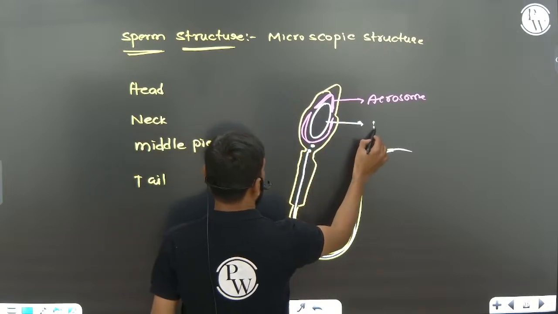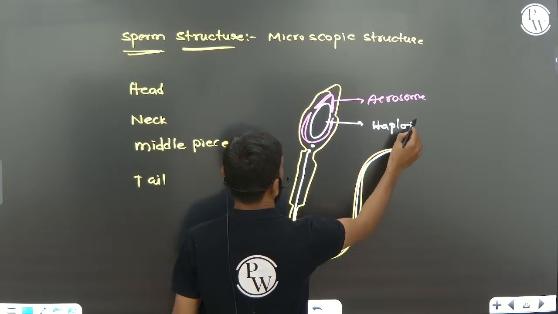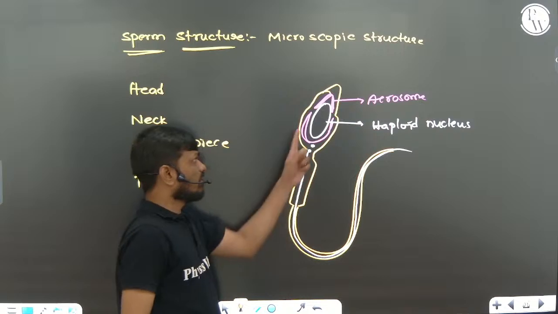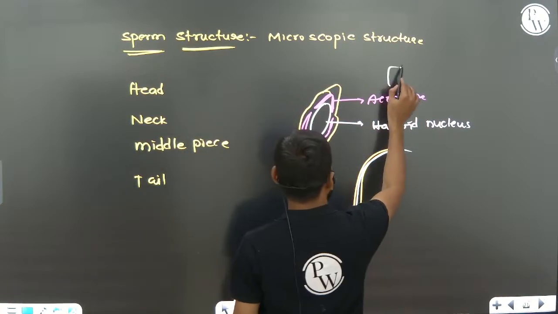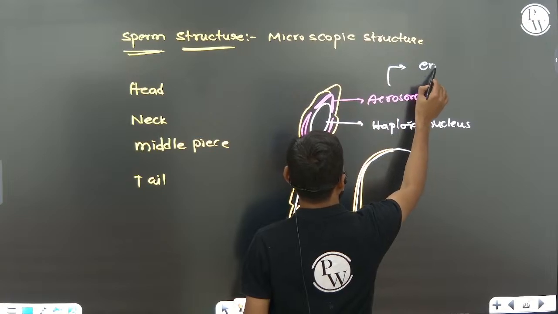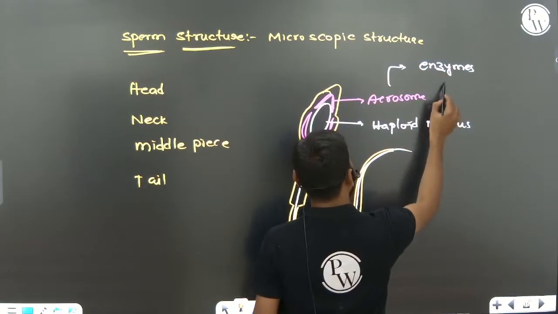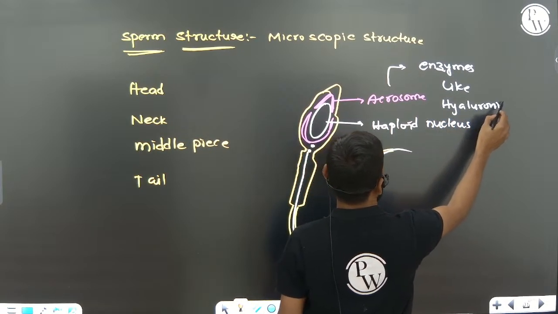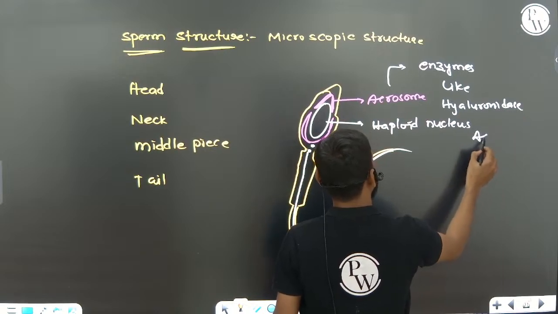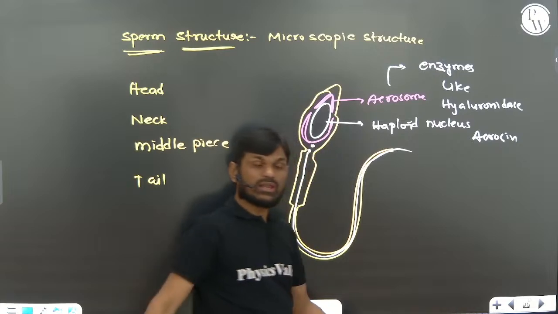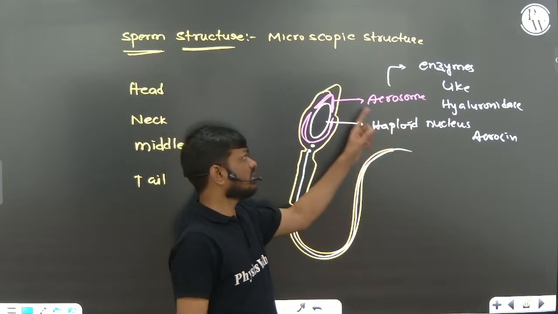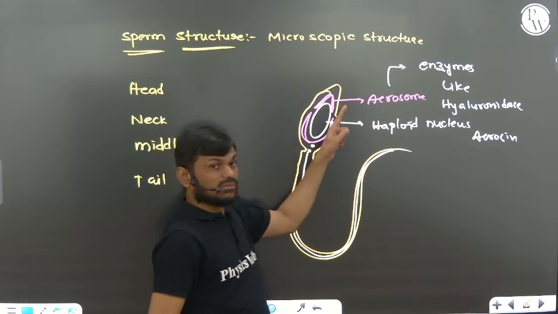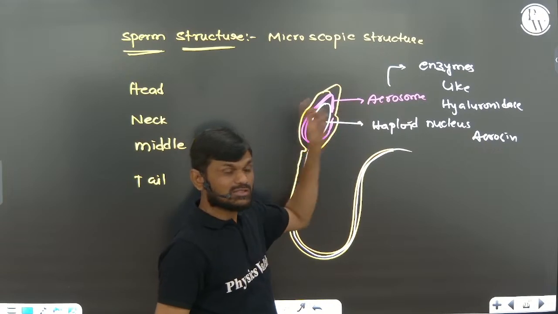The nucleus is covered by the acrosome. The acrosome releases certain enzymes like hyaluronidase, acrosin, and zona lysin. These enzymes are present in the acrosome, and they help in fertilization. And the acrosome is a modified form of the Golgi complex.